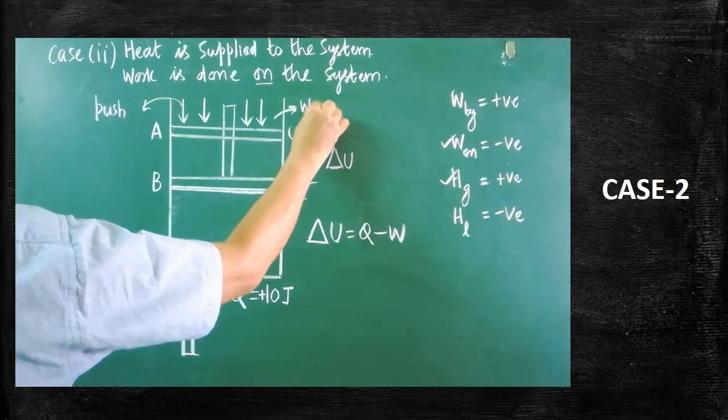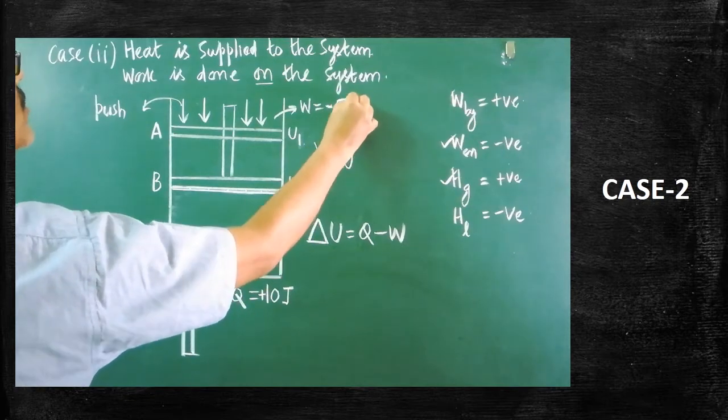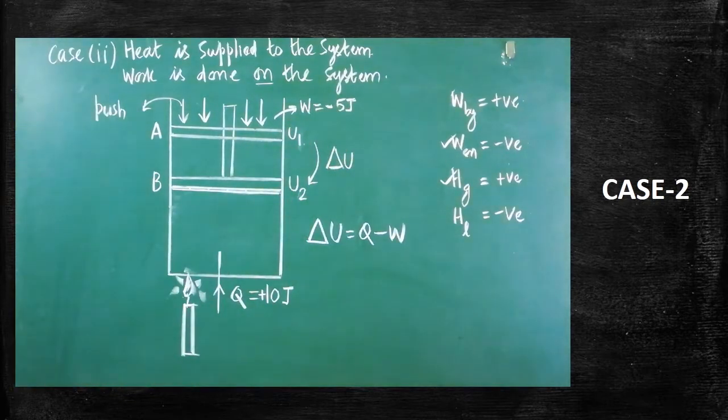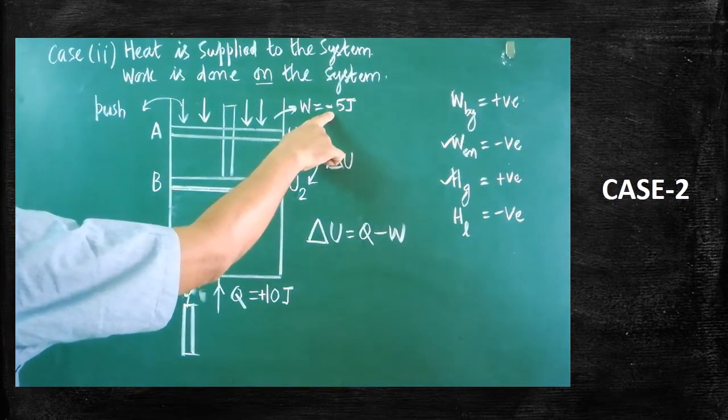Let us assign some value. Minus 5 joule. Are you clear? Since it is negative, it should be taken as minus 5. You should know how to substitute the value. Since work is done on the system, it should be taken as negative. Very important one. Are you clear?